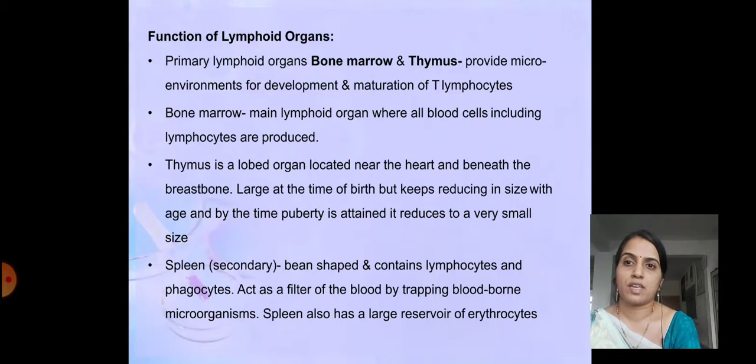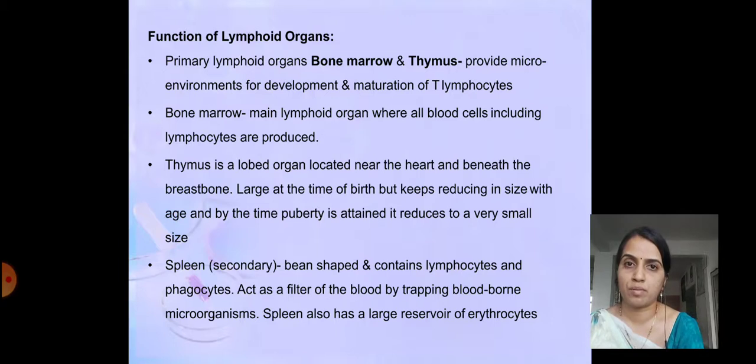Spleen is a secondary lymphoid organ. It is bean shaped and contains lymphocytes and phagocytes. It acts as a filter for the blood by trapping blood borne microorganisms. So whatever microorganisms are present in the blood or multiply in the blood will be filtered or trapped by the spleen.